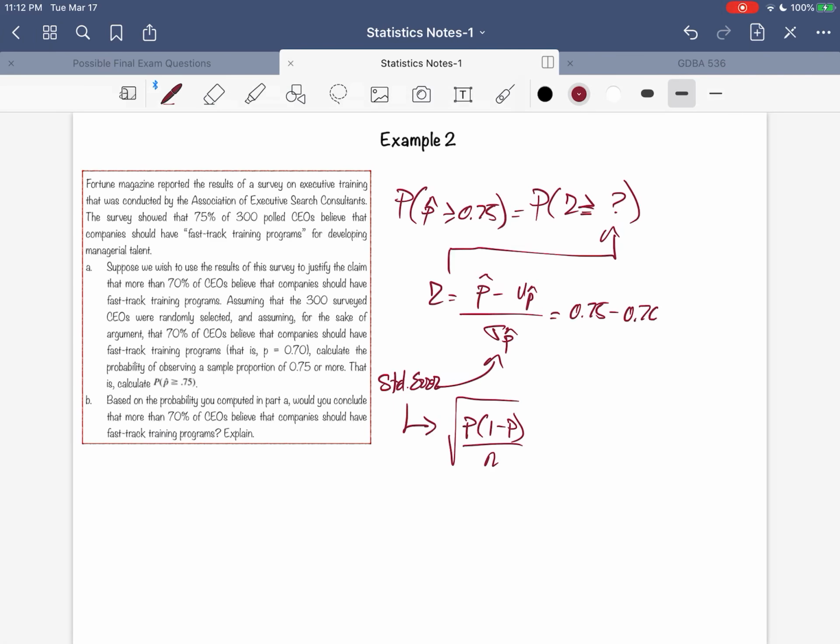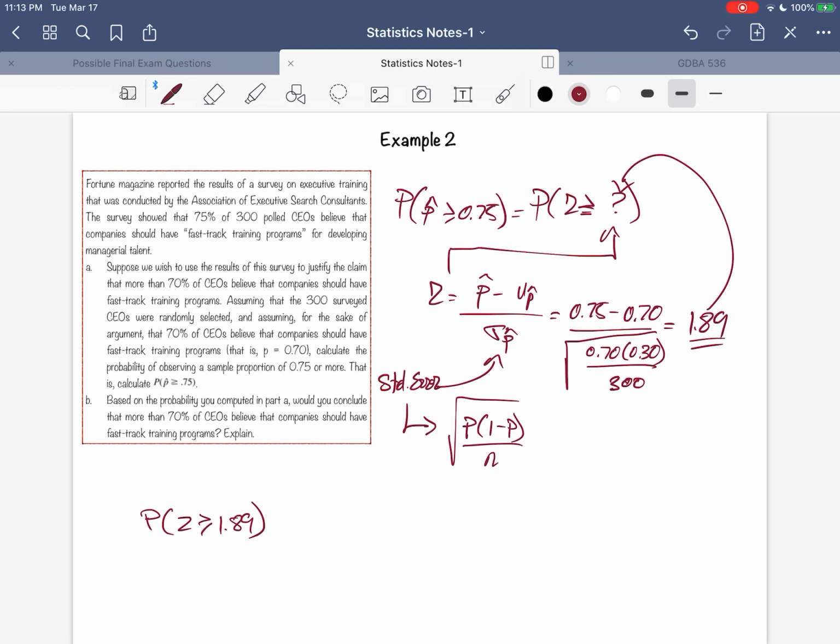Okay, so 0.75 minus 0.70 divided by the square root of 0.70 times 0.3 divided by our sample size, 300, and that should get us a value for Z. So here I have 1.89. Always check my math just in case. We're going to put that right there. So what is the probability that Z is greater than or equal to 1.89?